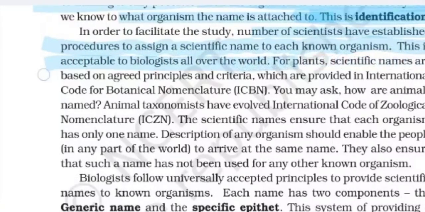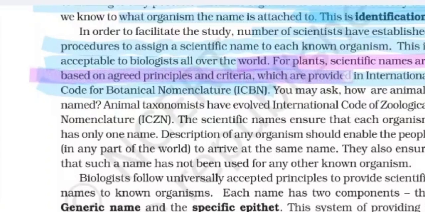For plants, scientific names are based on the agreed principles and criteria which are provided in the International Code for Botanical Nomenclature, ICBN.